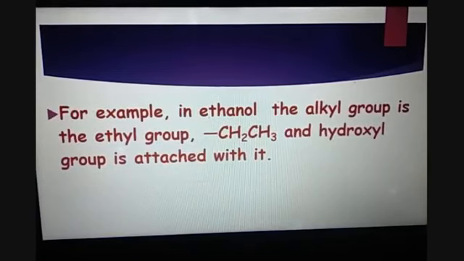For example, ethanol, we have seen the structure of ethanol also. Here, ethane is the alkyl chain, alkyl group, and the hydroxyl group is attached to it, forming ethanol.